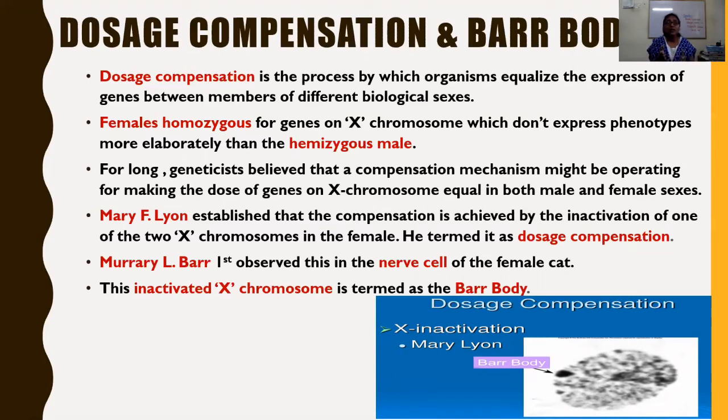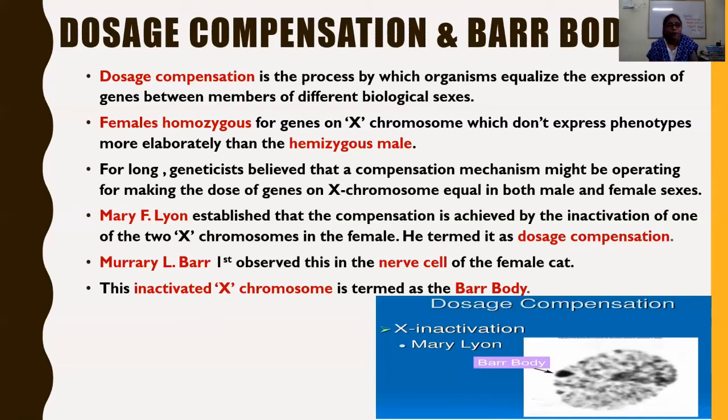How is this limitation drawn, even though the double dose is there in females? For a long time, geneticists, the scientists who work in genetics, believed that a compensation mechanism might be operating to make the dose of genes on the X chromosome equal in both male and female sexes. Definitely, a compensation mechanism operates within the cells to equalize the expression in male and female.